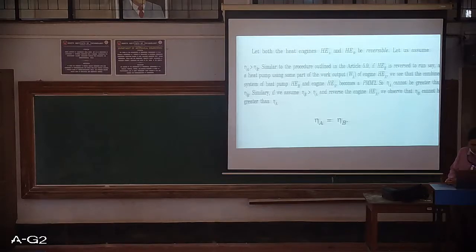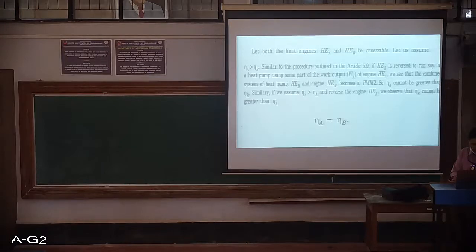Now let us assume that efficiency A is greater than efficiency B, similar to the procedure outlined. If heat engine B is reversed to run as a heat pump using some part of the work output WA of engine A, we see that the combined system of heat pump B and engine A becomes a PMM2.